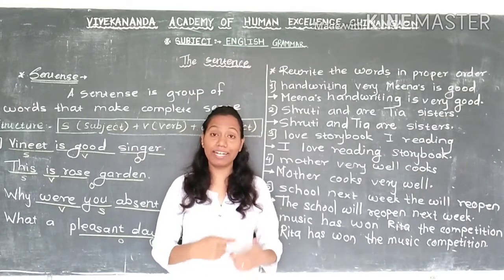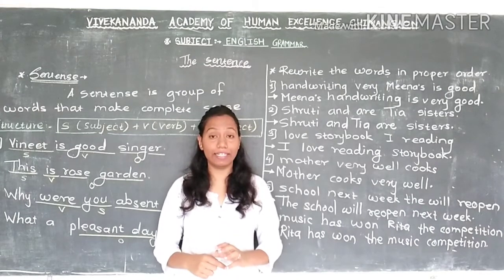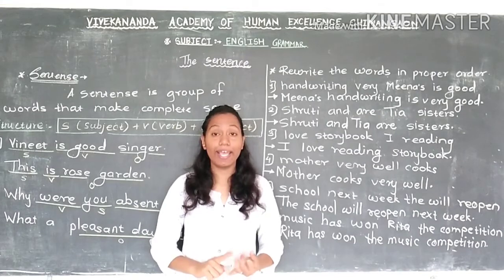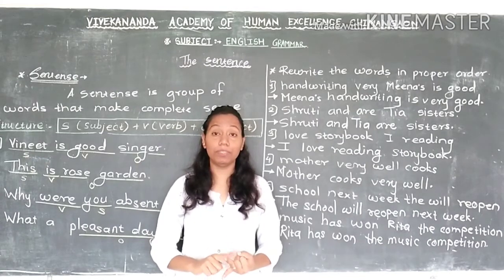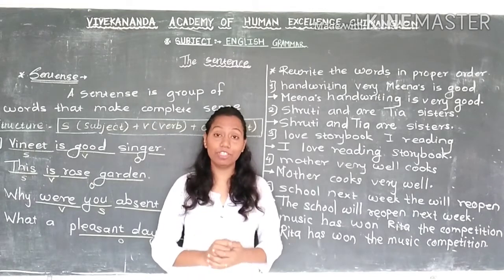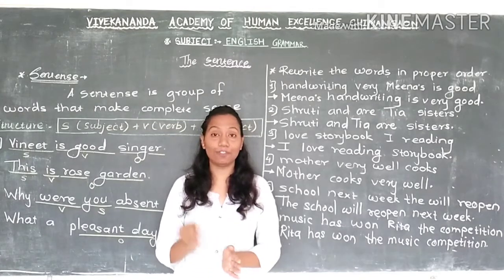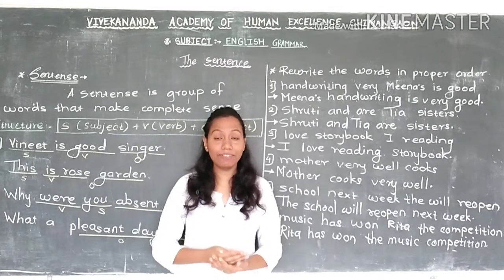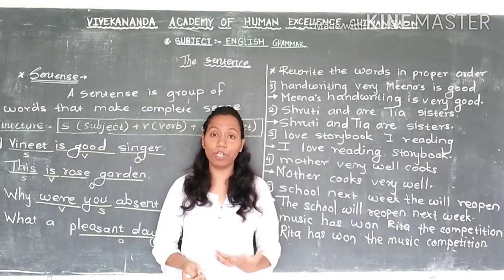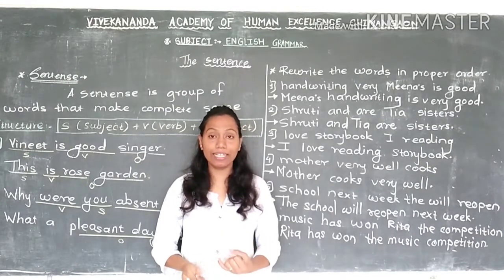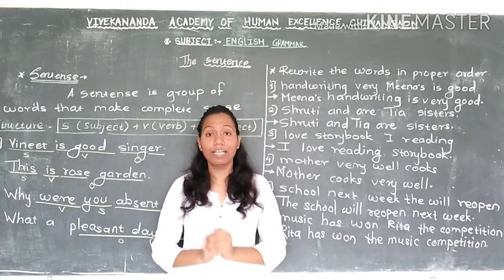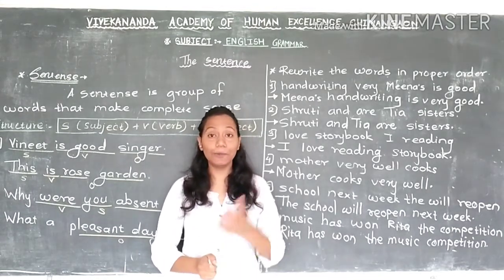Now after that we discussed the structure of the sentence. What is the structure of the sentence? S plus V plus O. S means subject, V means verb, O means object. Now what is subject? Subject means we start the sentence with the name of a person. Otherwise, if we don't know the name of the person, we use other words which we call pronouns. So we start the sentence with a name or pronoun, and this we call the subject. After the name or pronoun, we use a verb.